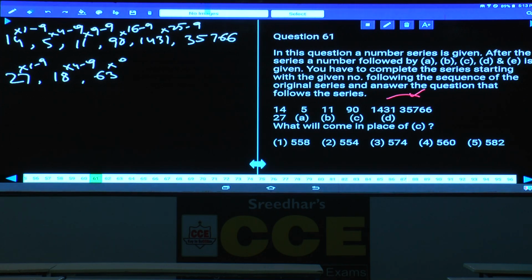Then 63 into 9, minus 9. 60 into 9 is 540, 3 into 9 is 27, 540 plus 27 is 567. 567 minus 9 is 558. That is choice 1. Clear now? Question number 61: 558, choice 1 is the answer.